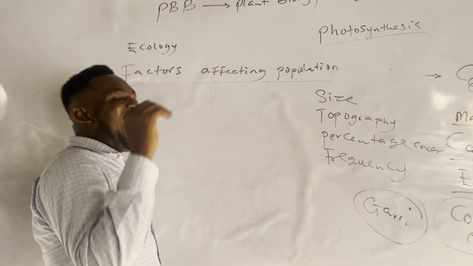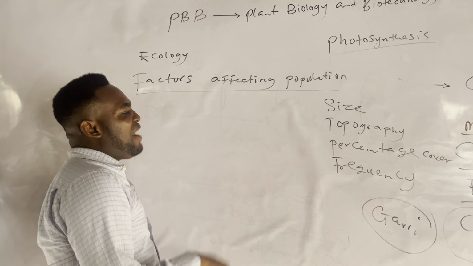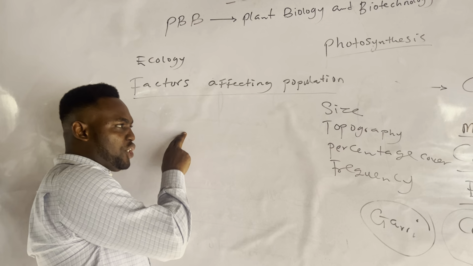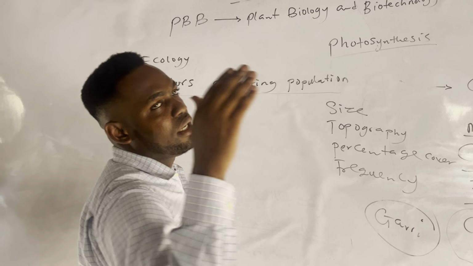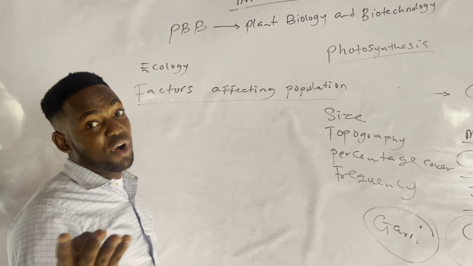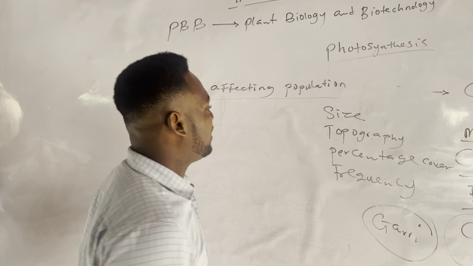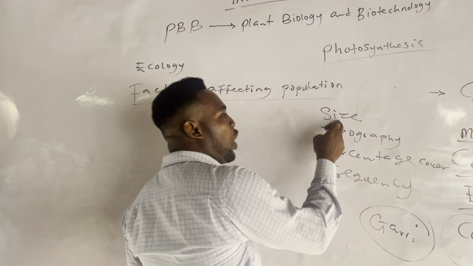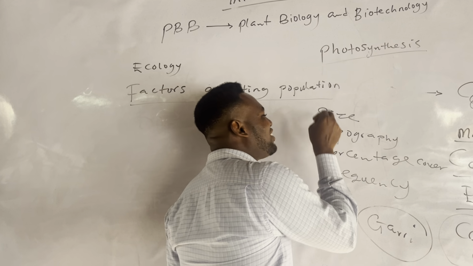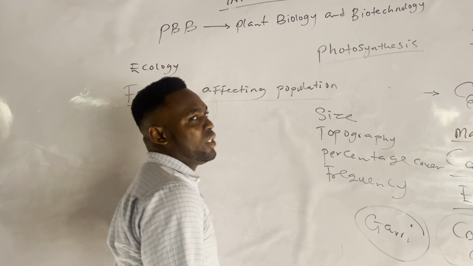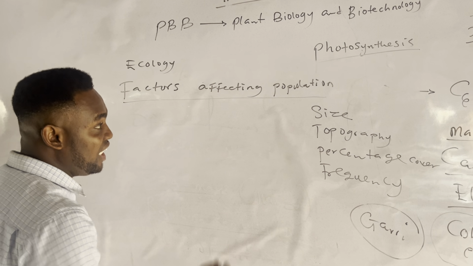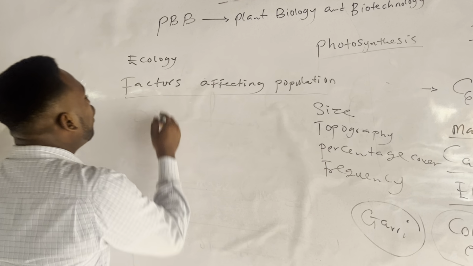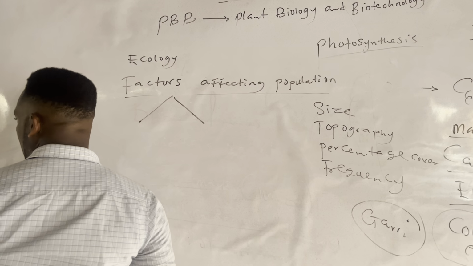So when you are asked, what are the factors affecting a population, and you mention birth rate, death rate, emigration and immigration, those four, what you are answering is just the factors affecting population size. That is what you are telling us. But for the factors affecting a population, if the word size is not there, we group them into 2.